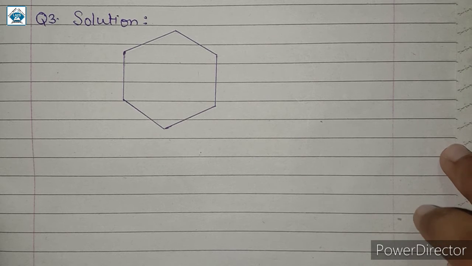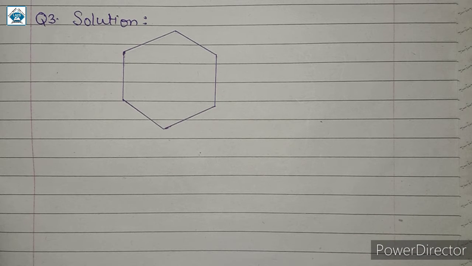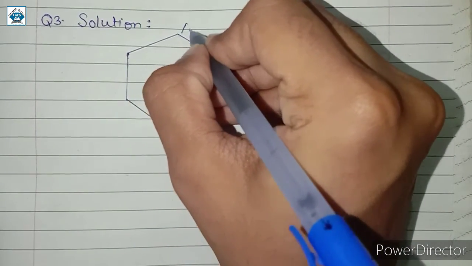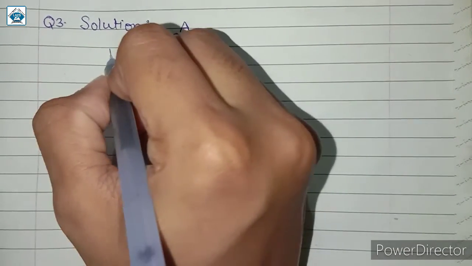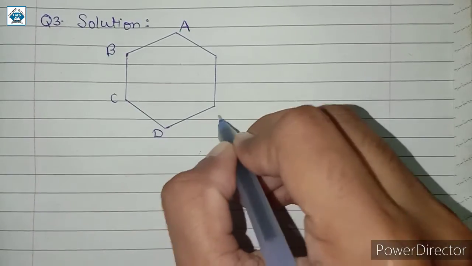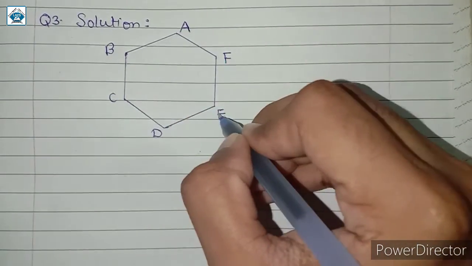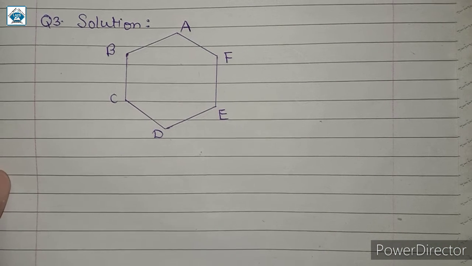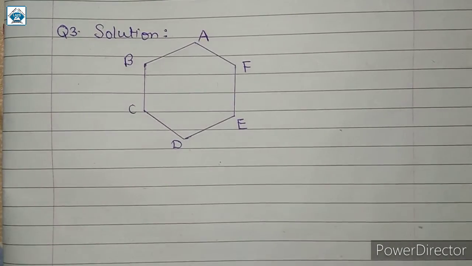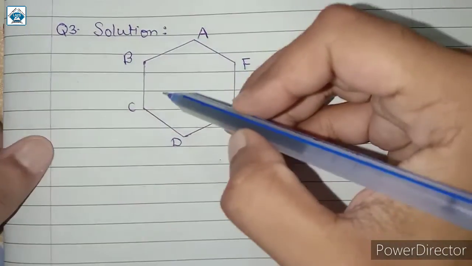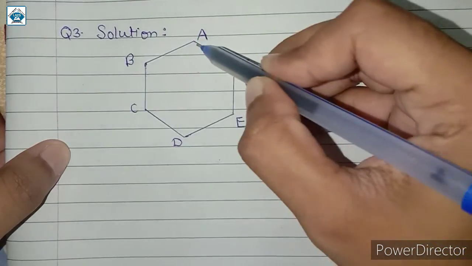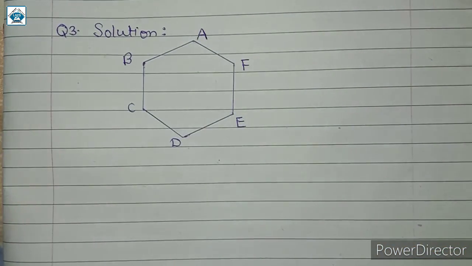Here I have drawn a rough figure of a regular hexagon. Now we are asked to connect any of the 3 vertices. So here I am naming the vertices. So this is A, B, C, D, E and F. So these are the 6 vertices of this hexagon. Next we have to connect any 3 of its vertices. कोई भी 3 vertices हमें connect करने हैं. So अगर हम लोग इस तरह से ये 3 vertices यानी A, C and E, if I connect these 3 vertices like so,